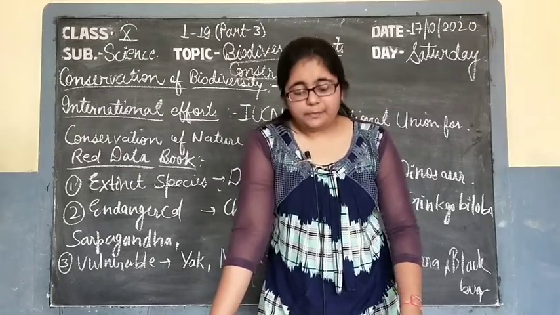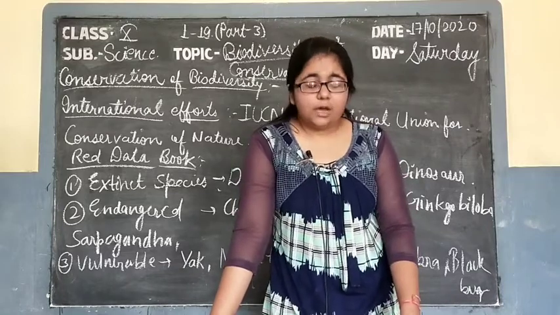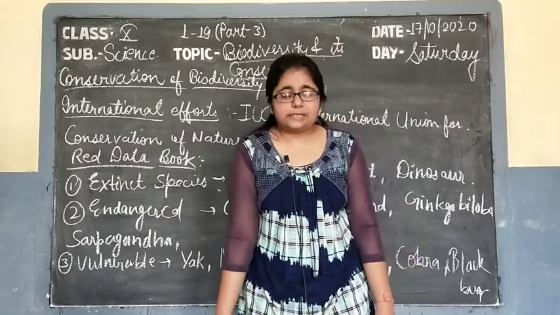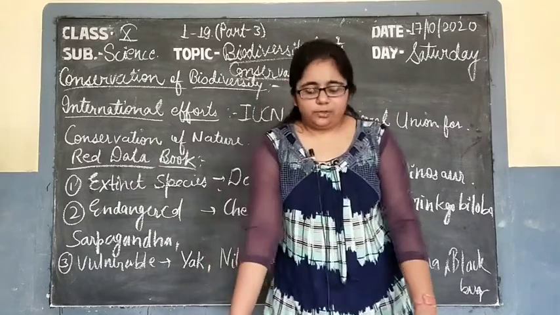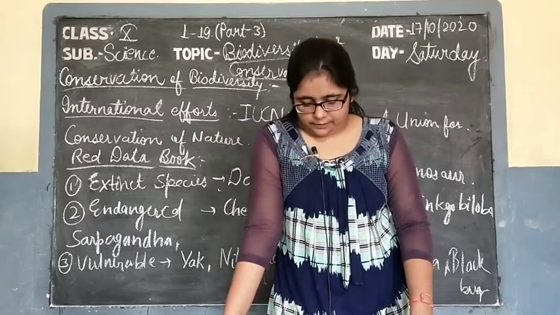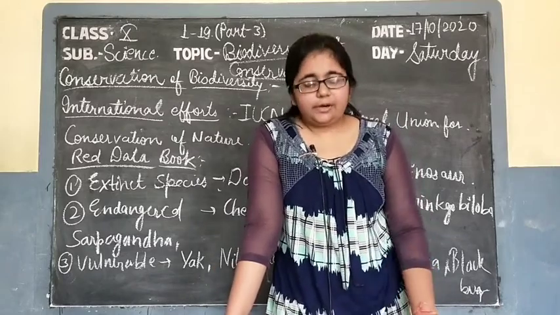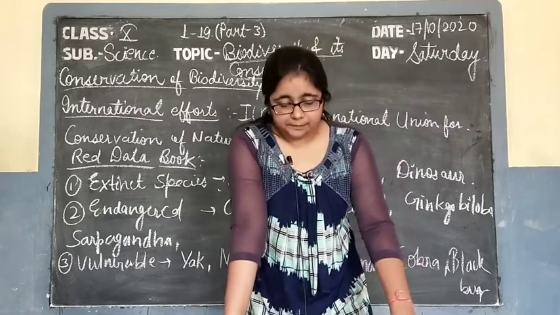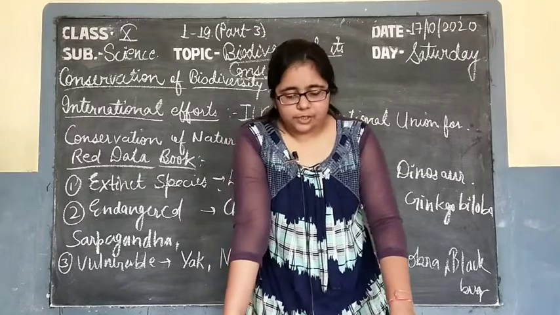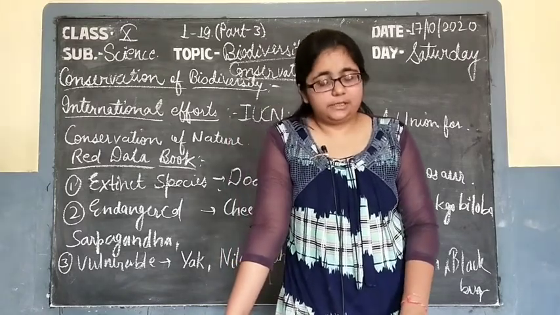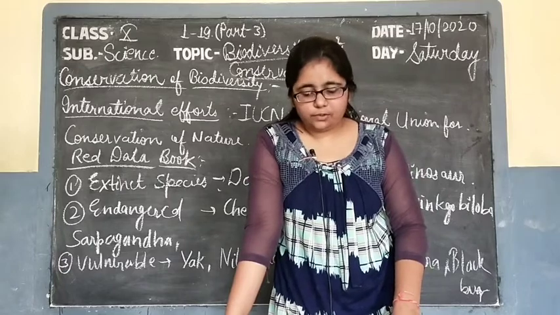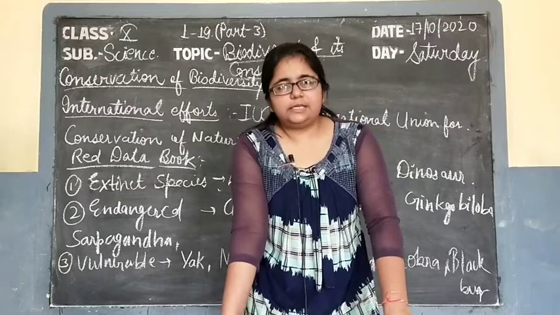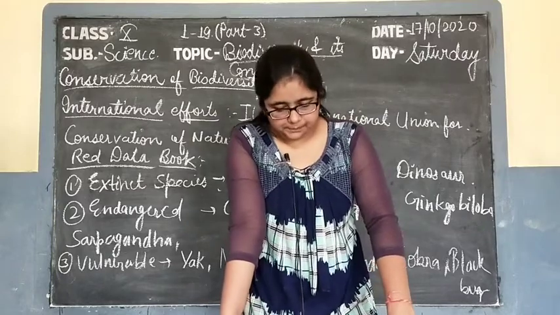So IUCN has prepared several programs for protecting the biodiversity at the international level. Like that, there are also national, state and local levels for the protection or conservation of the biodiversity. At the national level, the Biodiversity Act was prepared. There is also one convention on international trade in endangered species. These kinds of conventions also work for the conservation of the biodiversity, that is the rich legacy of plants and animals.